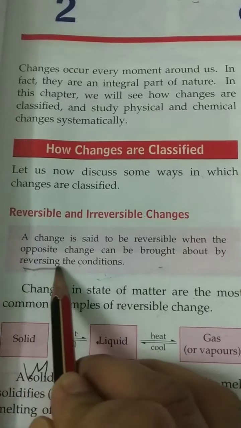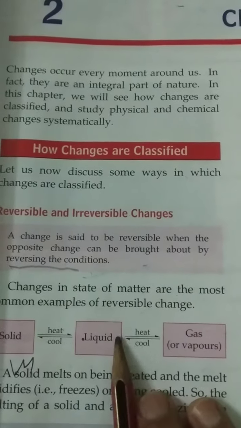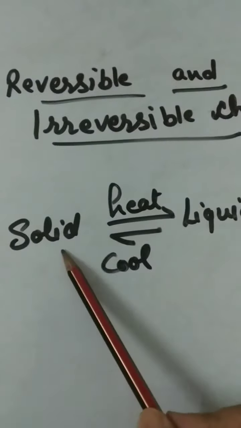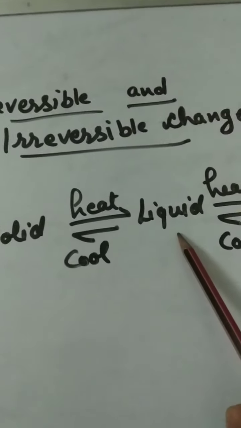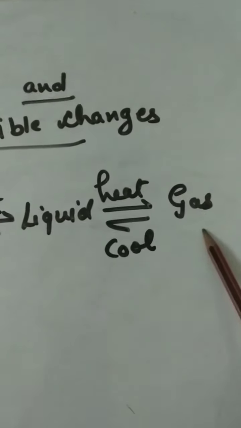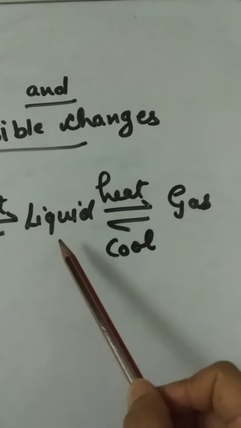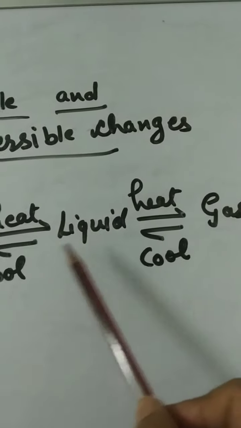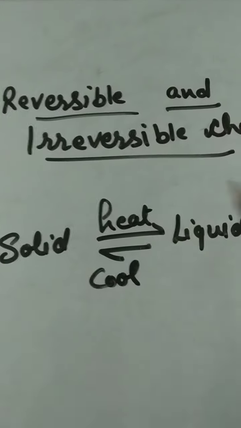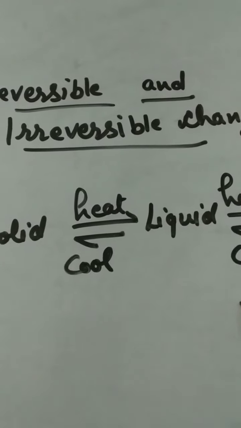Underline reversing the condition. Example we know: when we heat a solid, it changes into the form of liquid. When we heat liquid, it changes into the form of gas. When gas is cooled, it changes into the form of liquid. When liquid is cooled, it changes into the form of solid. And this is the common example of reversible change.